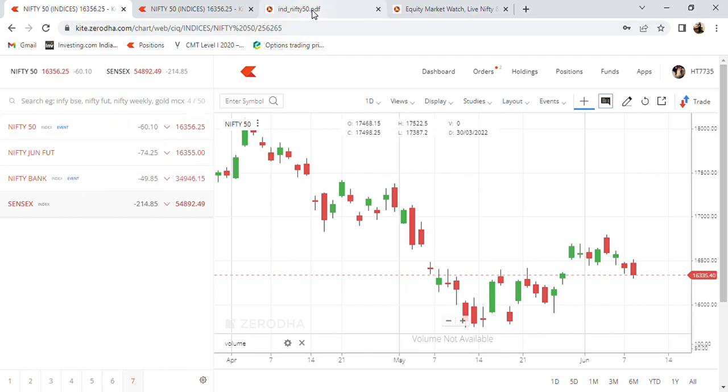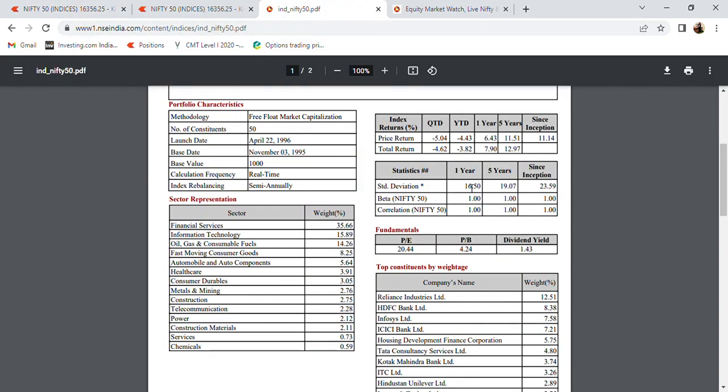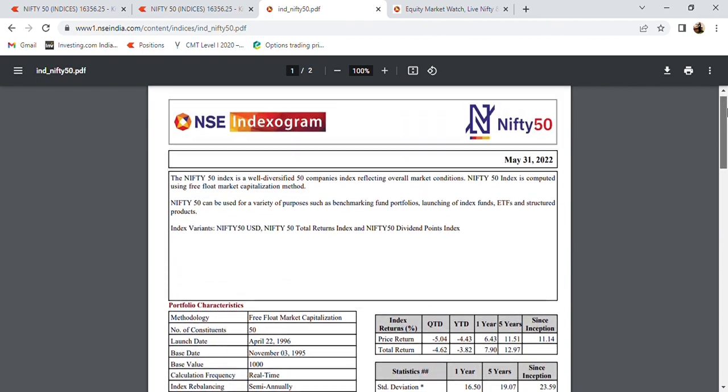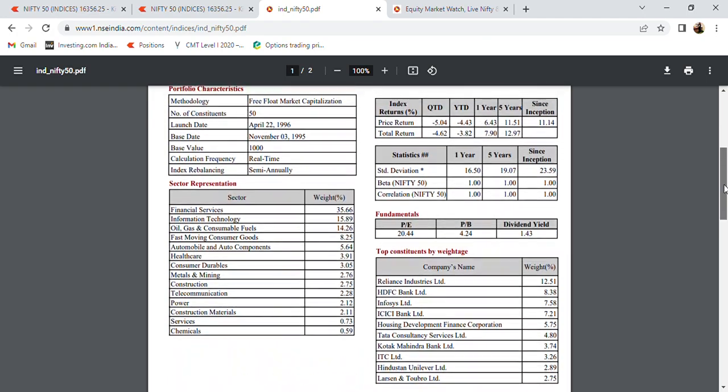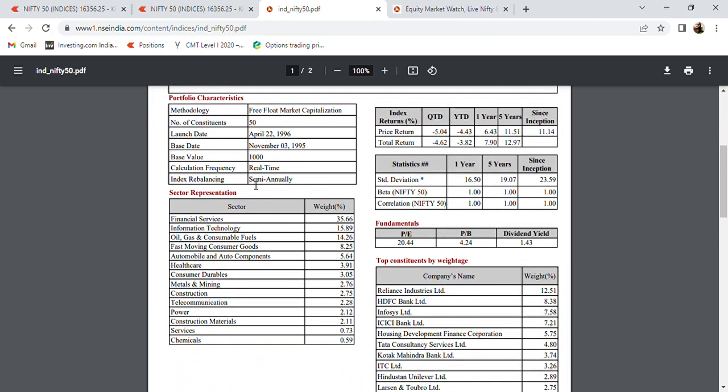Now I am just switching to the tab and you will see I have opened this across. It shows the Nifty 50 I have opened, and this is showing, as of 31st May 2020, the Nifty 50 index, which is basically, you can see, rebalancing is done semi-annually as I talked about, number of constituents, top 50 companies, free floating market capitalization.